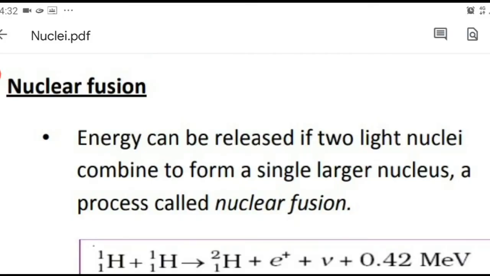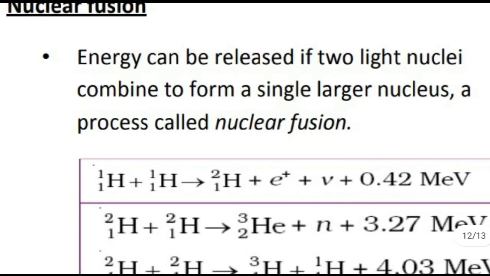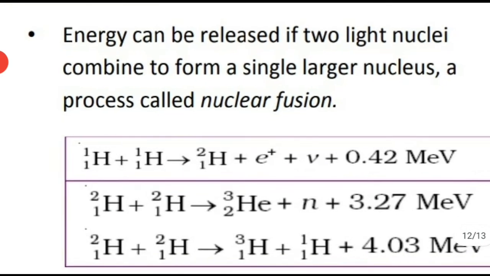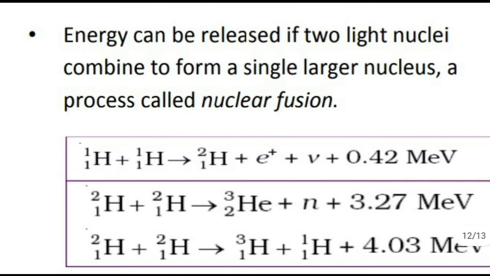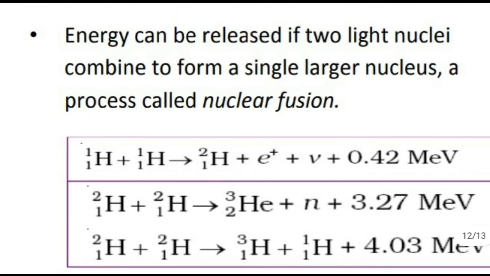Nuclear fusion. Nuclear fusion is the nuclear reaction in which two light nuclei combine to form a larger nucleus. That process is called nuclear fusion. For example, 1H1 plus 1H1 giving 1H2 plus e+ plus neutrino plus 0.42 million electron volt, which means 0.42 MeV energy is liberated.